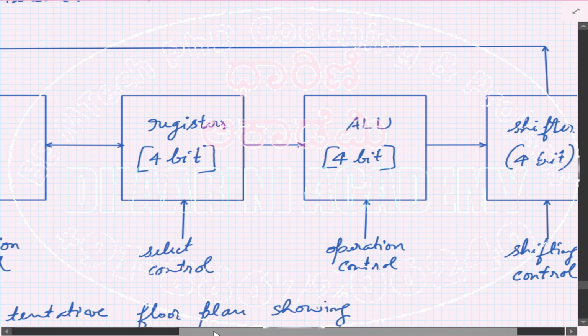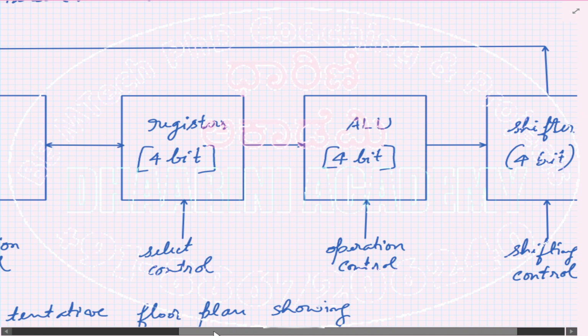Followed by the register: there will be many registers available. Normally the simplest processor will have at least 10 registers. So out of the 10, which register you want to use for storing the data, you have to use a selection. That's why you use a select control. You can see that the select control is used in such a way that the 4-bit registers can be selected out of all available registers.